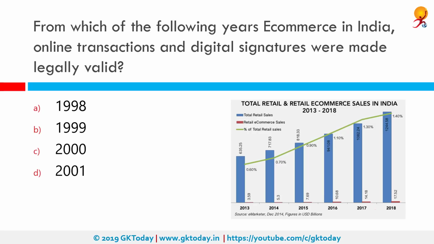From which of the following years e-commerce in India, online transactions and digital signatures were made legally valid? Correct answer is 2000. India currently has an internet user base of about 475 million as of July 2018, about 40% of India's total population.